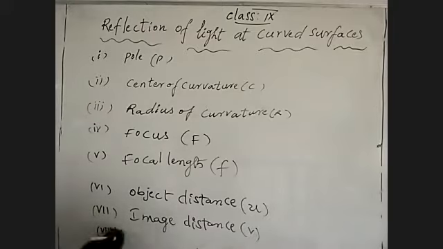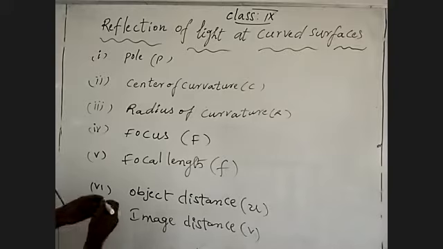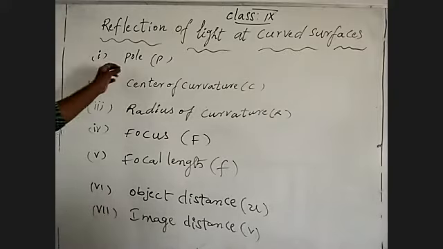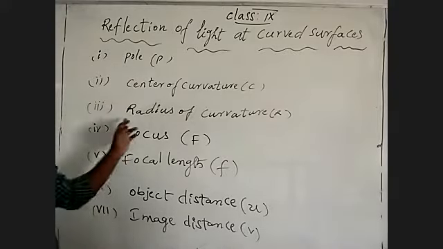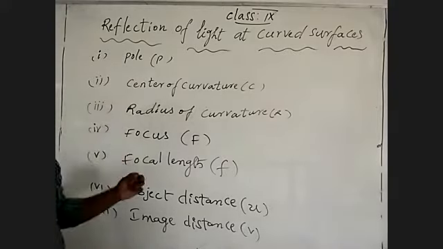These we will learn, and the remaining we will learn later. So: pole, center of curvature, radius of curvature, focus and focal length, object distance and image distance.